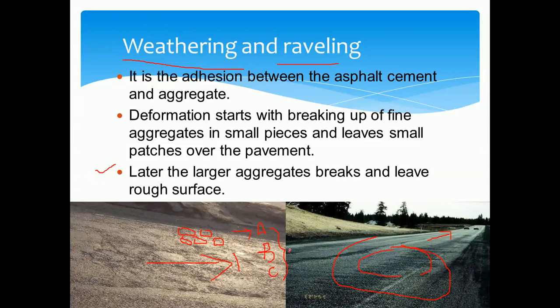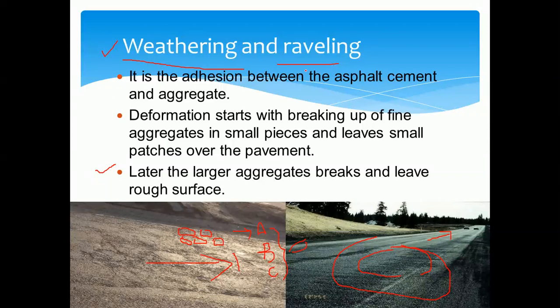If only smaller sizes of aggregates are used because of improper gradation, then we can also expect this type of failure in flexible pavement. Another cause is overheating of the binder as well as the bituminous mix. As we know, this is a bituminous pavement, and because of overheating of the binder, which is nothing but bitumen, you may expect this type of failure.